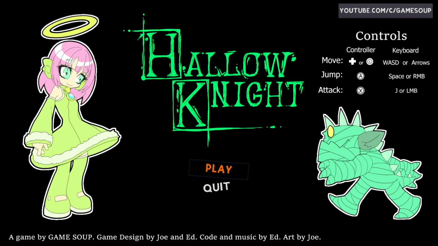Why is it called HALLOW Night? Well, one reason is because we thought it was freaking funny, but another reason is the game is somewhat Halloween themed. So we wanted to go with Halloween something or Hallow something, right? That was one of our ideas for naming the game. We had several other ideas for the name of the game. One of them was Slasher House, which is a play on a classic game series called Splatterhouse. But we had others that were not knockoffs of other games. But this was the one we went with because it made us laugh the most. So that's why we went with it.